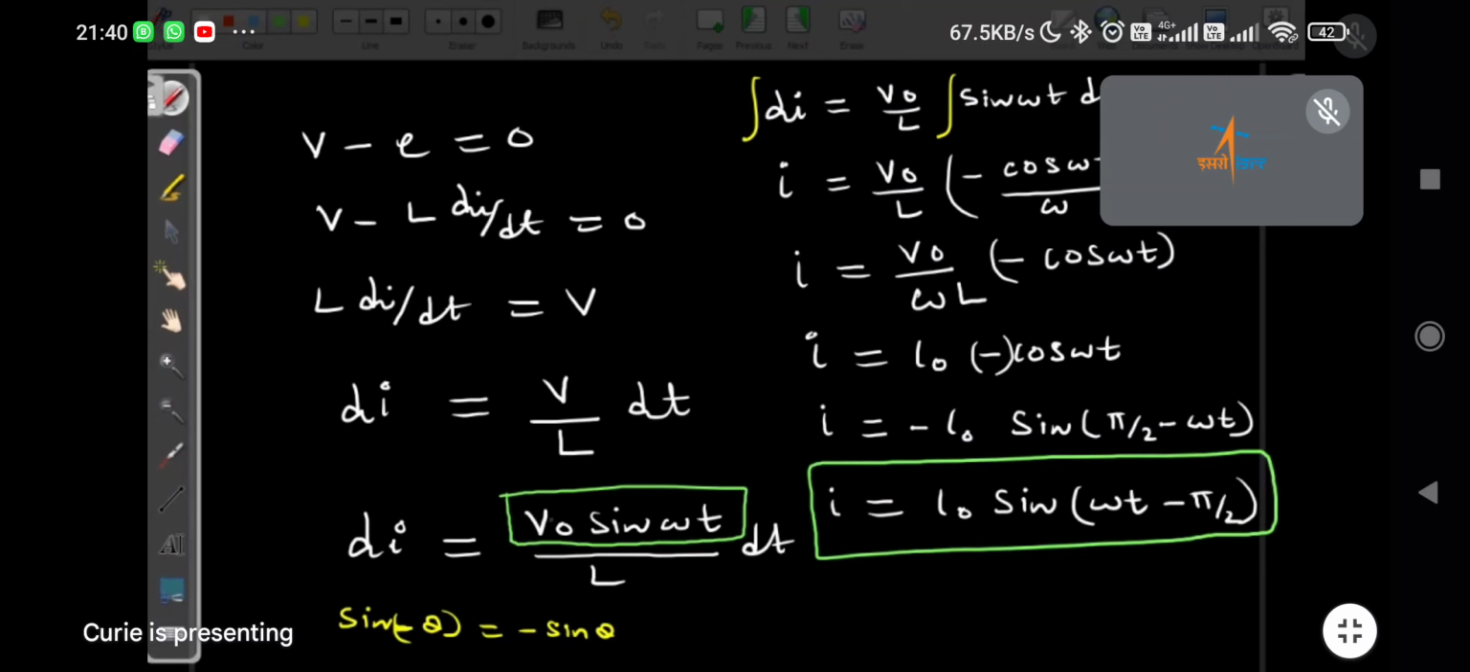Now, one equation is the voltage waveform equation, V naught sine omega t. And the current waveform we got as sine of omega t minus pi by 2. From this, how do you identify the phase difference, or what is the phase difference? 180 degree. How do you say it in terms of pi? Pi is equal to 180 degree.